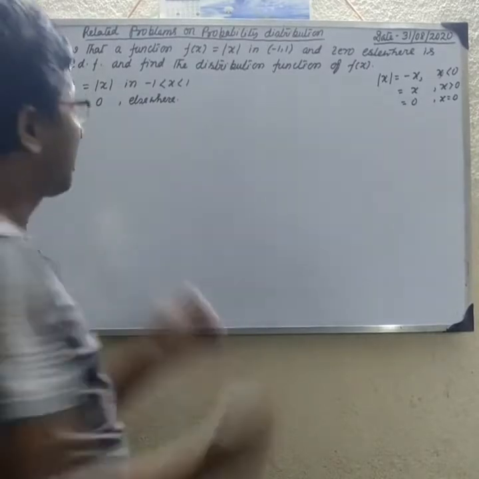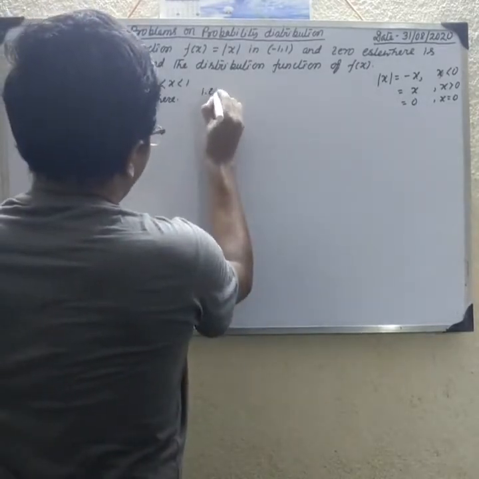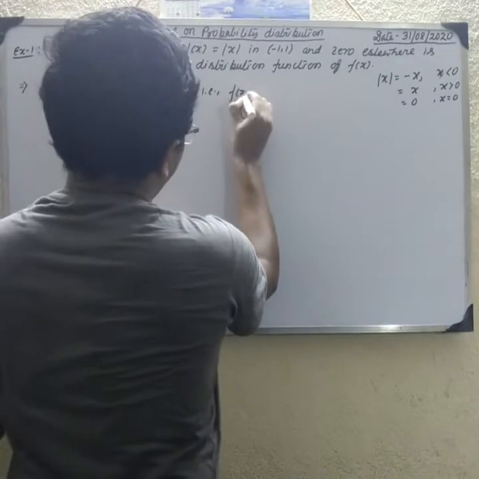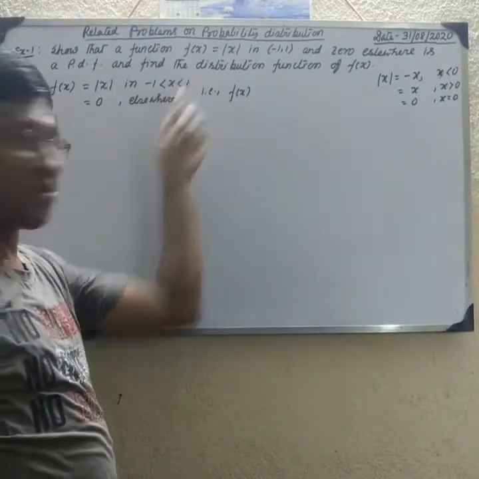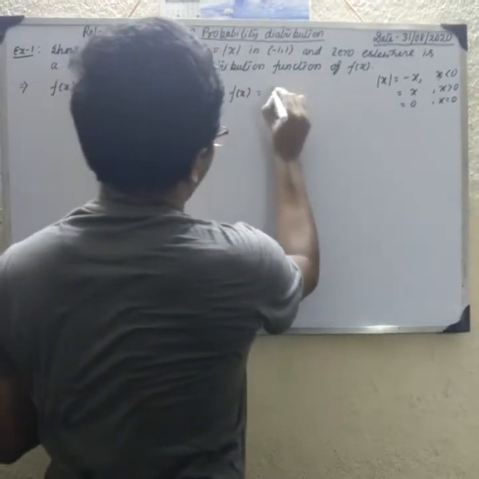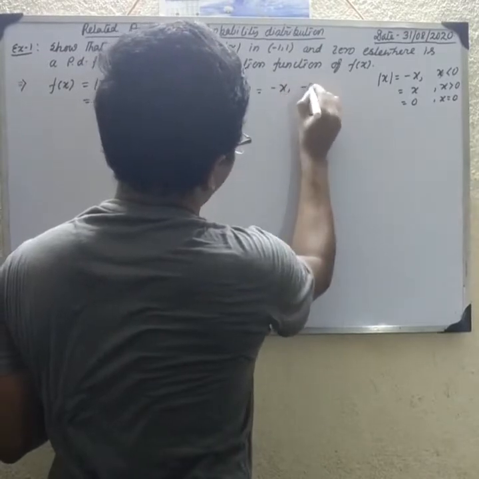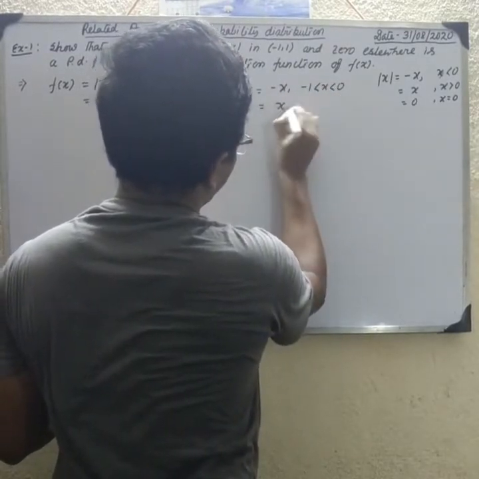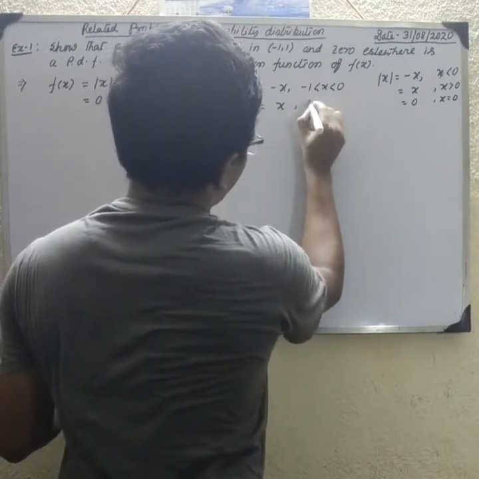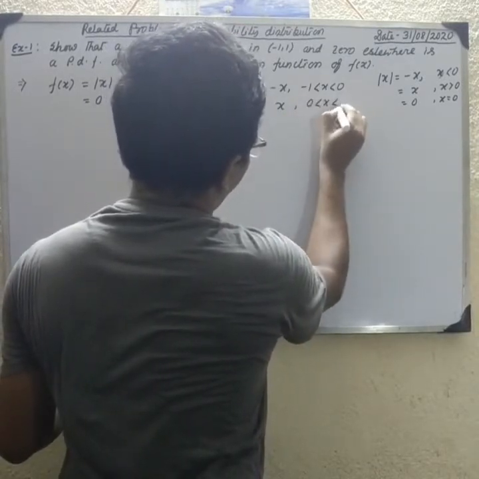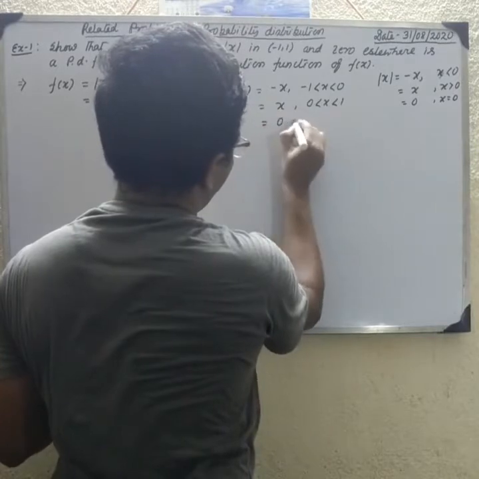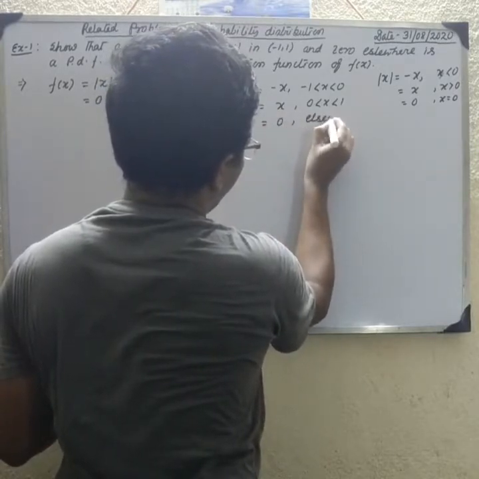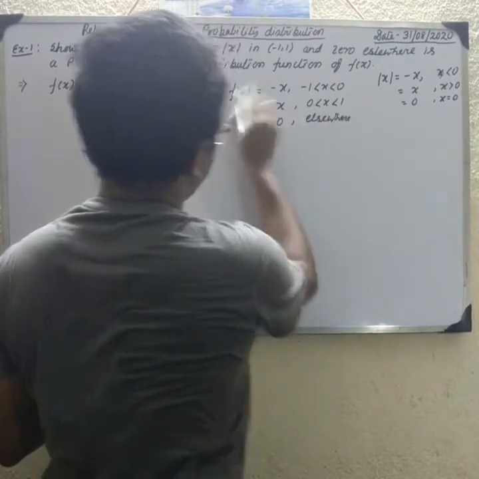So we write that, because the interval is -1 to 1, f(x) equals minus x when -1 is less than x less than 0, equals x when 0 is less than x less than 1, and equals 0 elsewhere. This is the f(x).